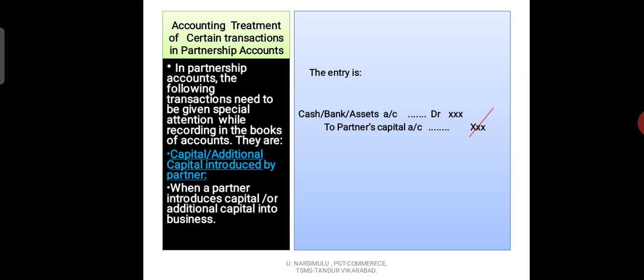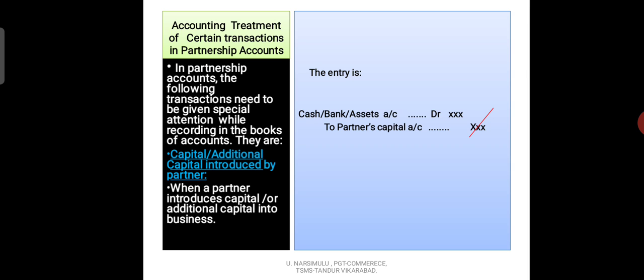What is that entry? Cash or bank or asset account debit to partner's capital account. For example, just before I told you, there is a partnership firm called A and B partnership firm where the firm requires 2 lakh rupees and partner A has to give 1 lakh rupee as his share of capital, B has to give 1 lakh rupee as his share of capital.